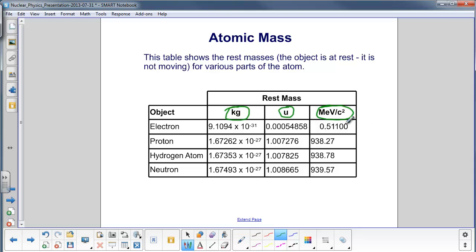And a good way to remember the rest mass of an electron in these units is that on highways now you'll see signs saying dial 511 for highway information. I'm not sure if they copied that off of the rest mass of the electron. Probably not, but it's a good way to remember it.